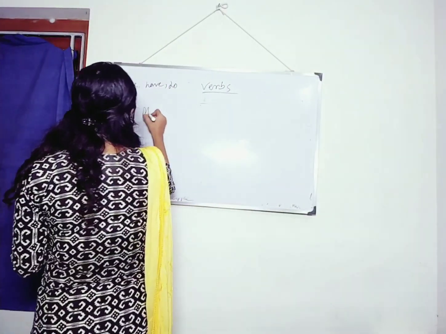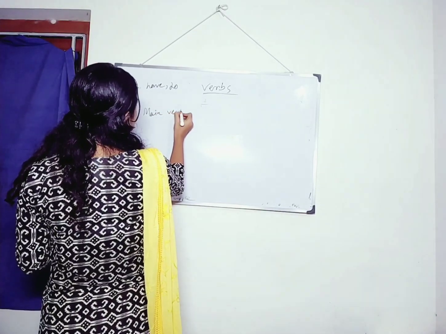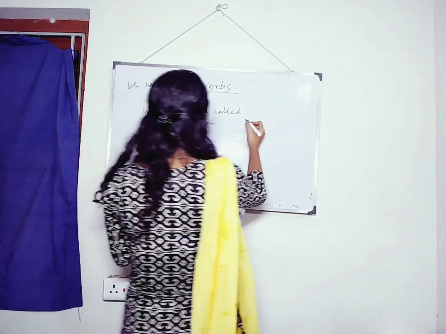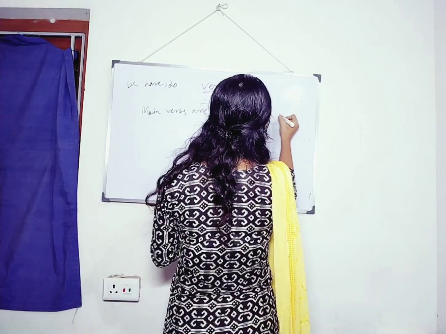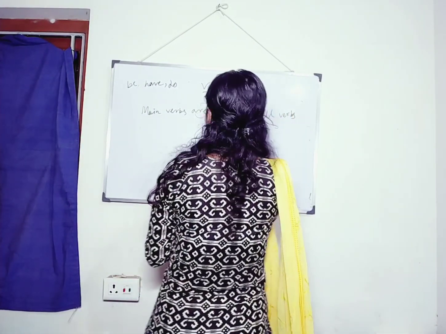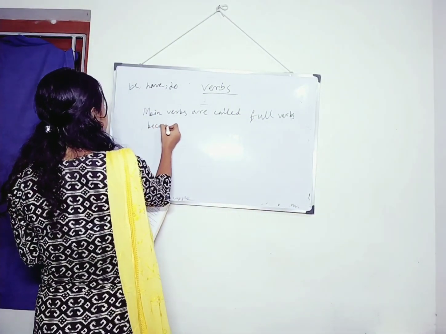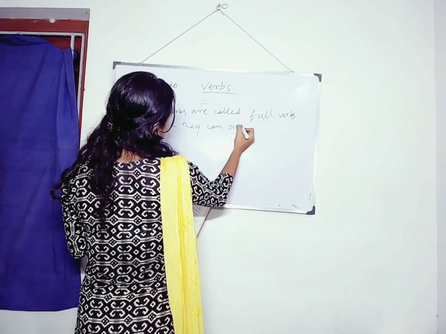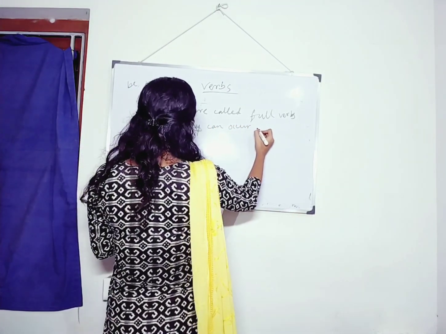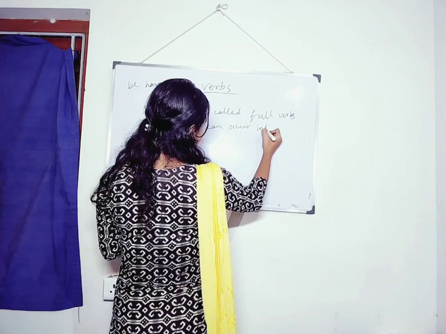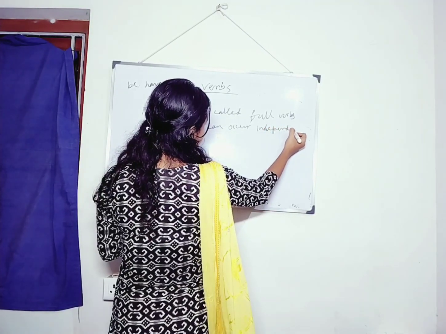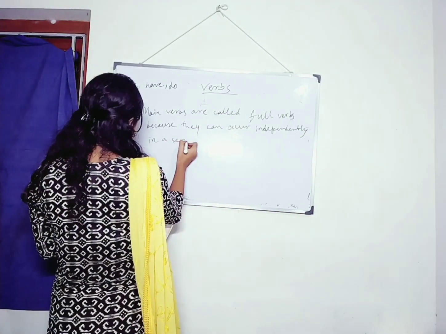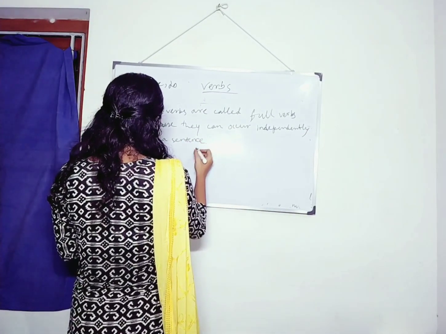That is, main verbs are called full verbs because they can occur independently in a sentence.